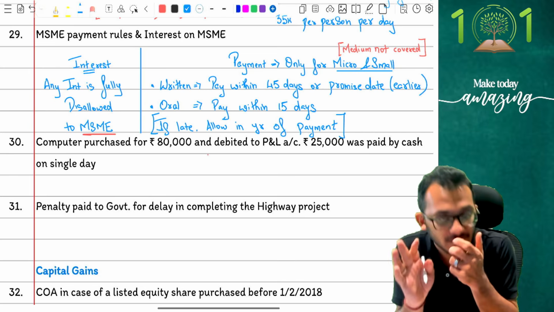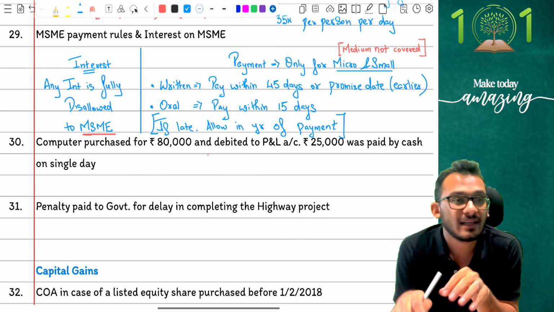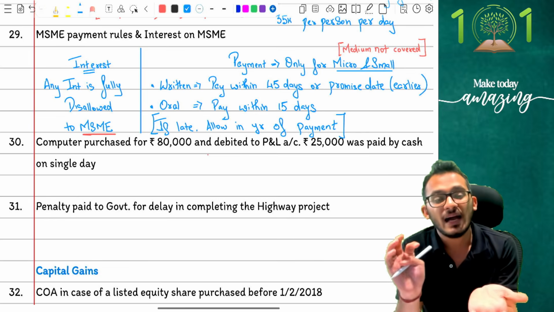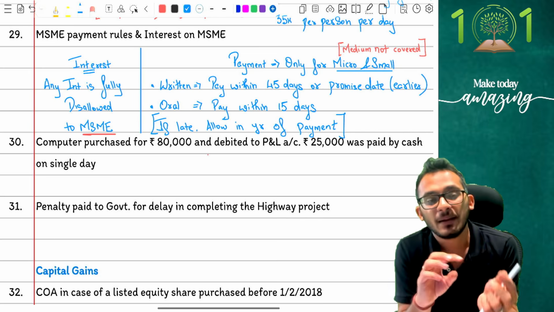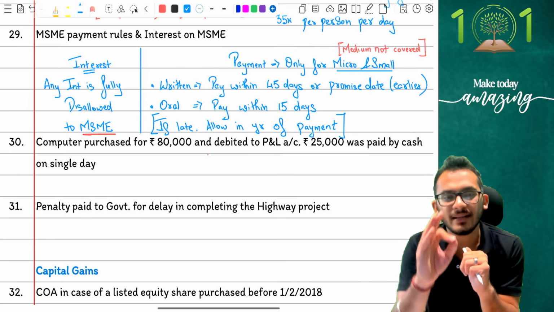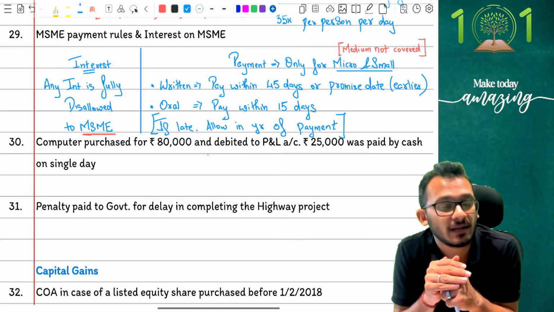There are sometimes a question which comes in exam, people. The question comes and says, I have made a promise in March. Not March, let's say January. I've made a promise in January. I have made the payment in March. Now, logically, if you think a promise of January, matlab you should have paid the payment somewhere within 45 days, which will be mid of February. So technically, in the mid of February, this payment became late, no doubts. But because you've made the payment in March, what happened?